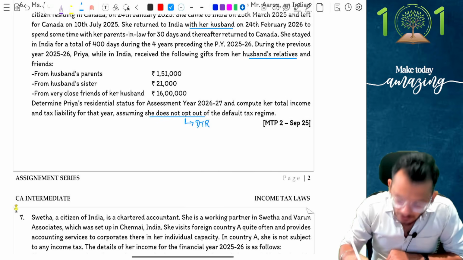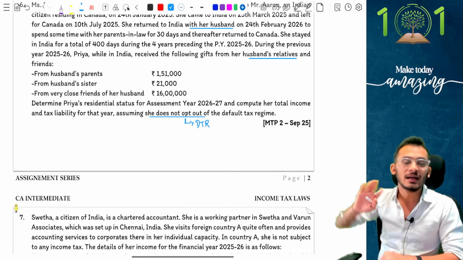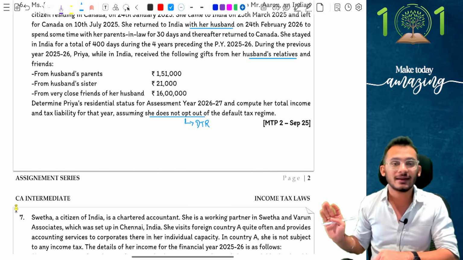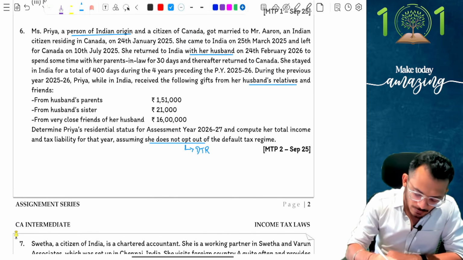Yes, you could have rather said she is paying tax under DTR, but unnecessarily it is now confusing you by saying not opting out. Not opting out basically means you are opting in for DTR and therefore DTR is the solution here. Yes, so that is what you need to keep in mind, people. That is what the answer will look like.